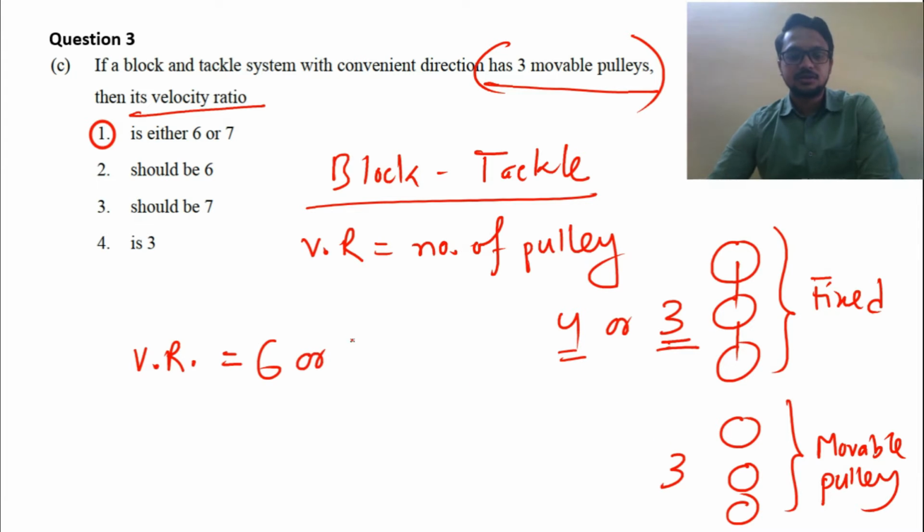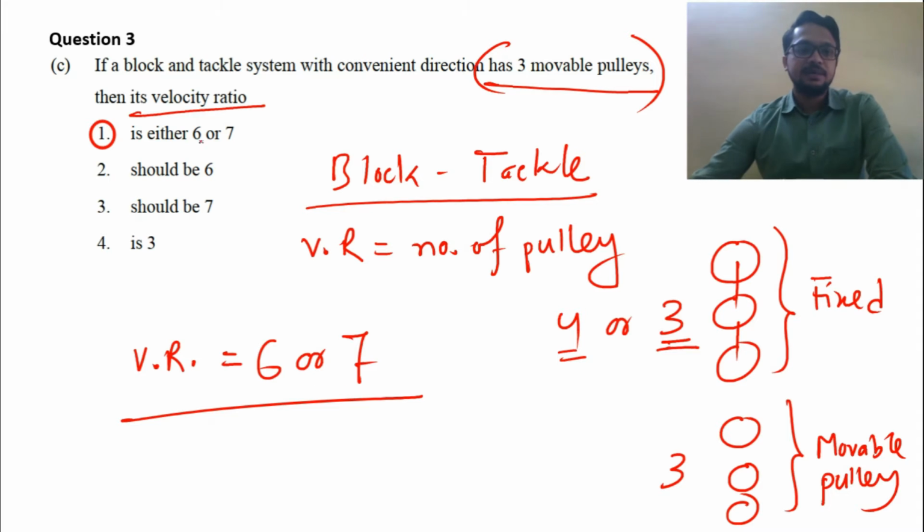So 6 or 7 is the velocity ratio, it can be either 6 or 7. In this case, with 3 movable pulleys, the fixed pulleys in the upper part will be 3 or 4. For that reason velocity ratio will be either 6 or 7.